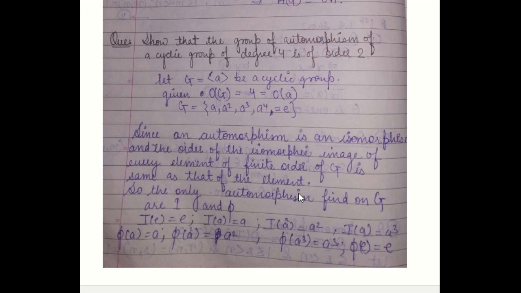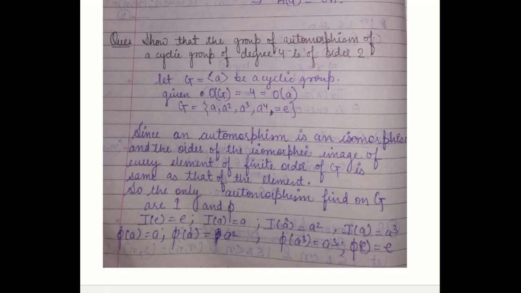Since an automorphism is an isomorphism, and the order of the isomorphic image of every element of finite order of a group is the same as that of the element, the only automorphisms defined on G are one identity and the other phi.